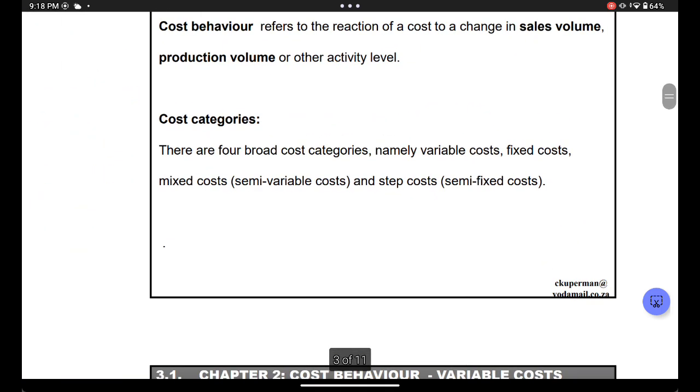Now there's different categories of costs, right? The main one is variable costs. These costs vary depending on how many units you produce. For example, if it costs you 5 rand to make a product, if you make 20 products, it's going to cost you 100 rand, 20 times 5. So one product will cost you 5 rand, two products will cost you 10 rand. So you see, the more products you make, the more expensive. So that's what variable cost means.